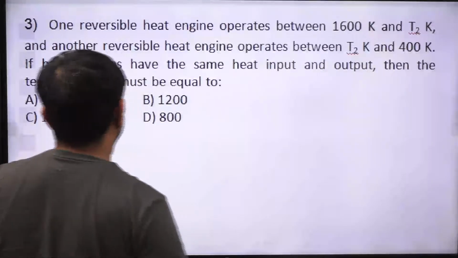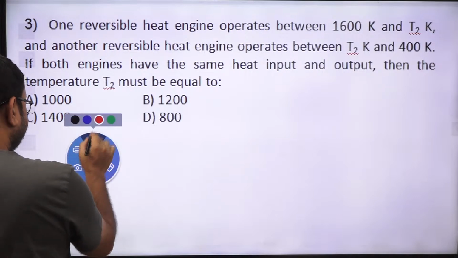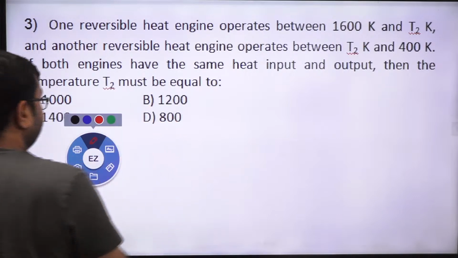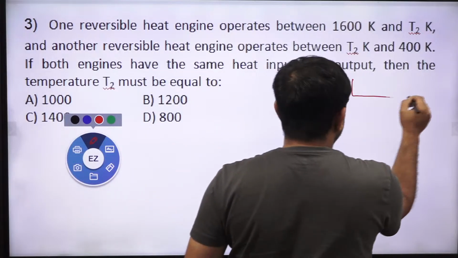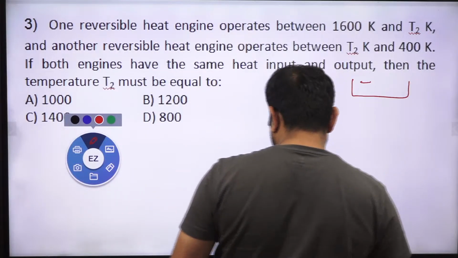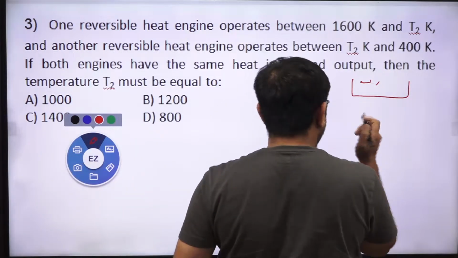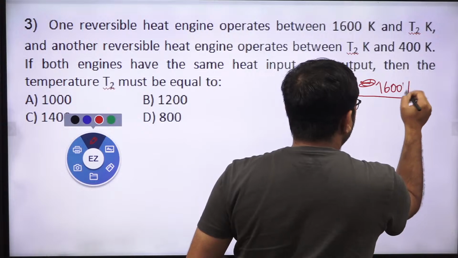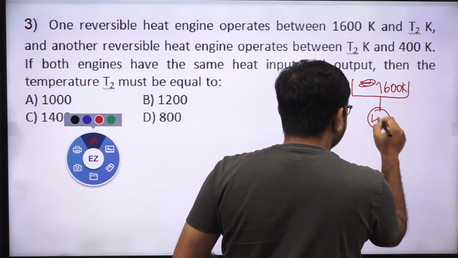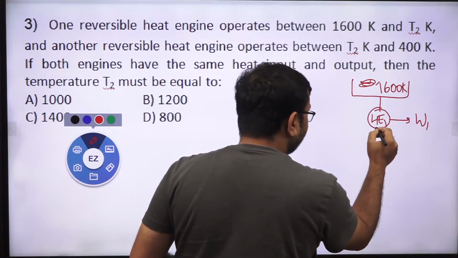Yes, okay, so you can see here. Once again, I'm writing this one. This is a thermal reservoir whose temperature is 1600 Kelvin, and this is heat engine 1 which produces some work W1.